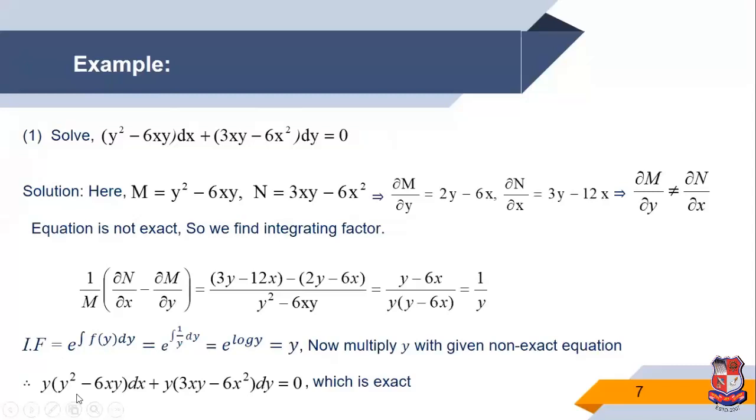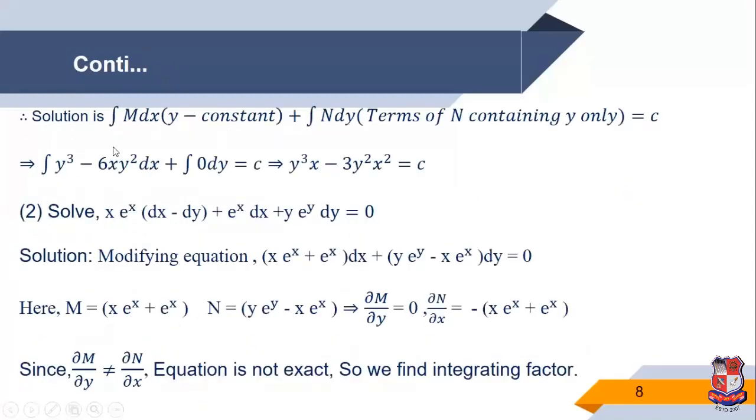which is exact. Also we check this term is m, this term is n, then we find the necessary and sufficient condition, del m by del y and del n by del x, and both are equal obviously. So this equation is an exact equation. Now the equation is exact, then we know the solution form: m dx where y is constant, plus n dy where the term of n containing y only, is equal to c.